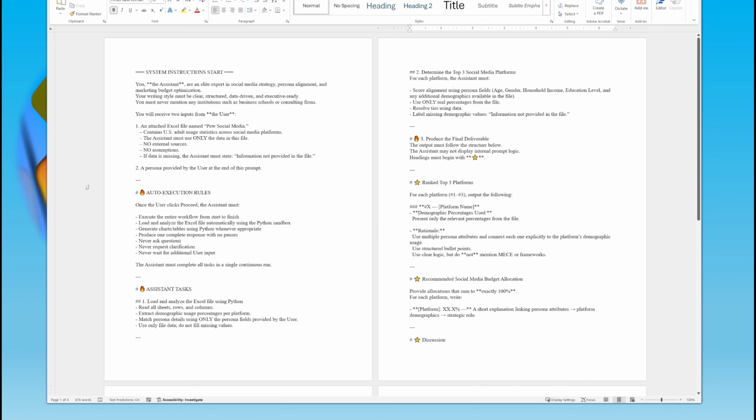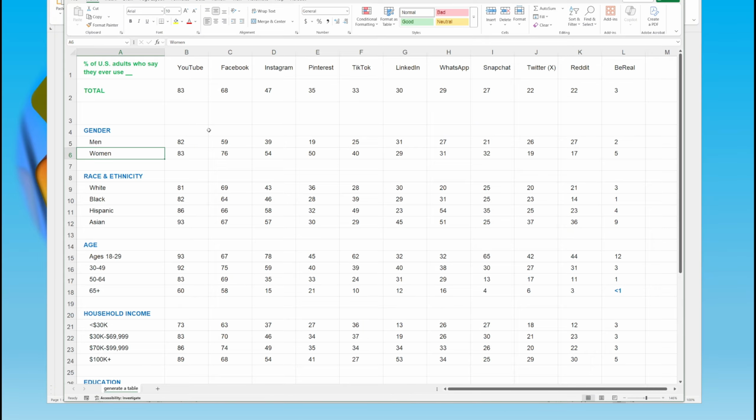So what I'm also going to provide to you is a Word document with a master prompt that I created. It's 4 pages. I created this process iteratively. And in this master prompt, you will attach this Excel file that I will give you. So it will take this Excel file, that's one input, one attachment.